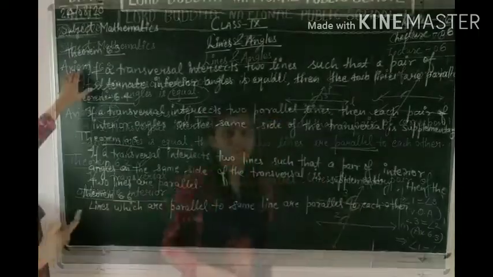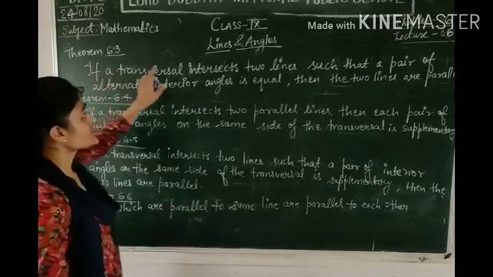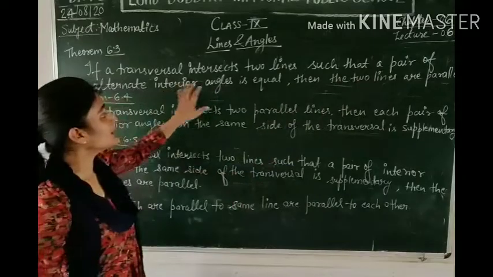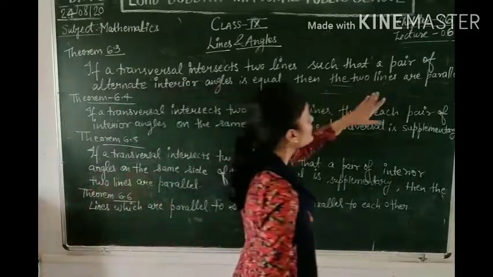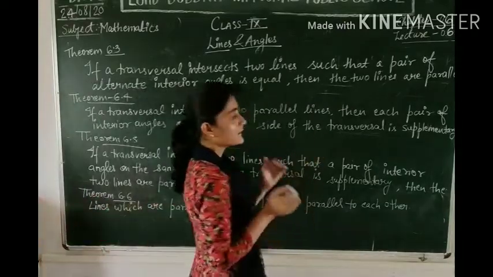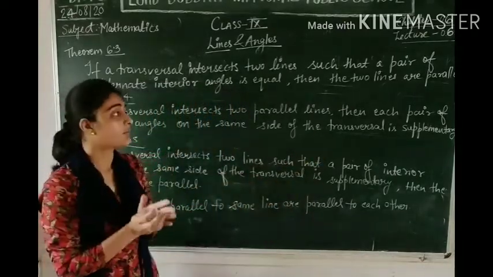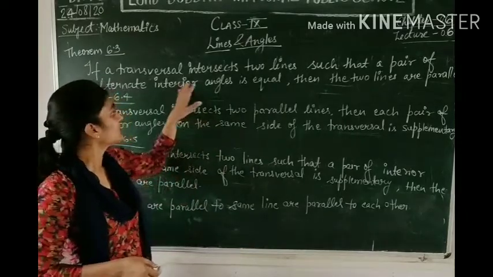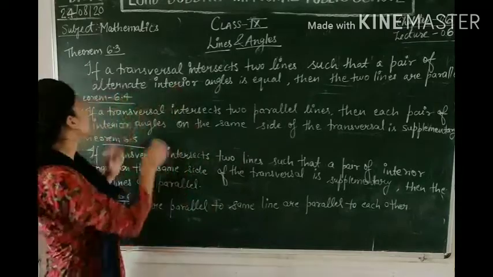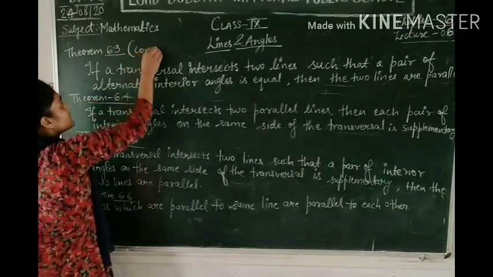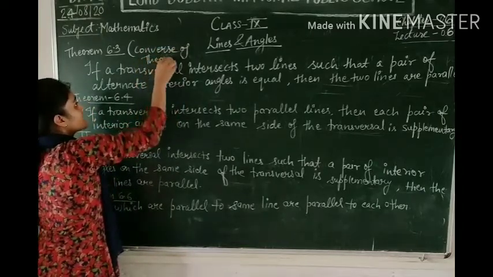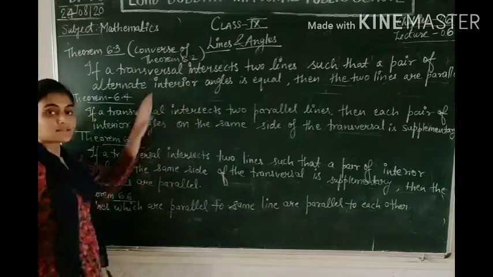Moving forward to the next, 6.3. If a transversal intersects two lines such that a pair of alternate interior angles is equal, then the two lines are parallel. Okay, what does this mean? अभी आपने पढ़ा कि if there is a pair of parallel lines and alternate interior angles are formed there, then they will be equal. ये भी आपने पढ़ा. And this is the converse of theorem 6.2.